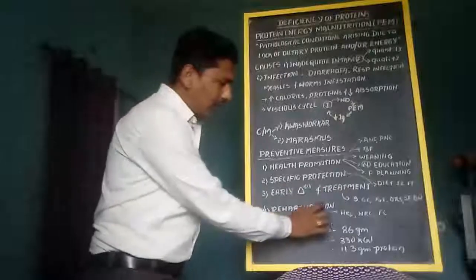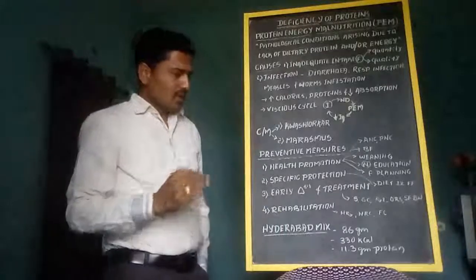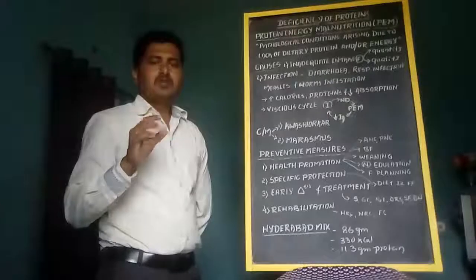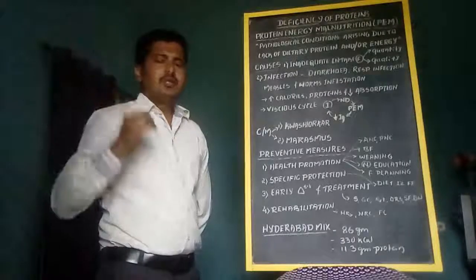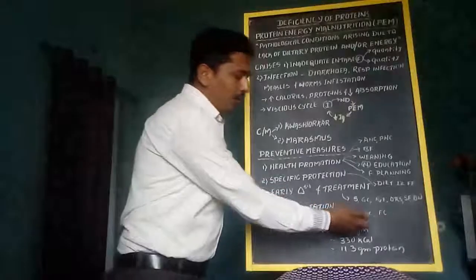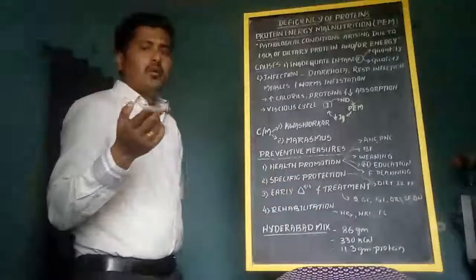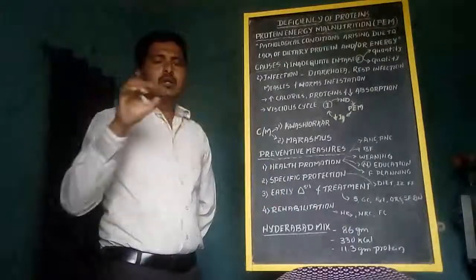And next one, rehabilitation. Regarding rehabilitation, after the severe form of protein energy malnutrition, we refer the children to a higher center at the district level. There we have an NRC, Nutritional Rehabilitation Center. There we will get a proper nutritional assessment and biochemical assessment.